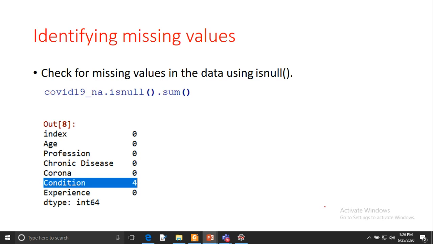So if you want to check how many missing values you have in your data, here is one function, isnull. So this is the isnull function you can use with the data frame: dataframe.isnull().sum(). It means in a particular column, how many null values you have, it will represent. If you execute this command, it will show. So in this condition, in the health condition column, we are having 4 null values, that is the output.